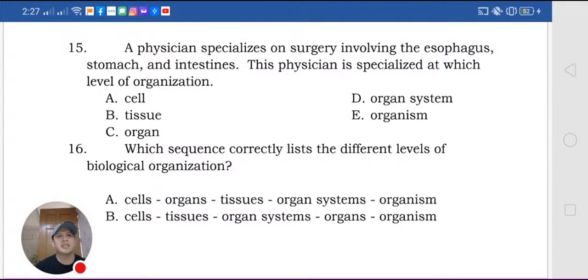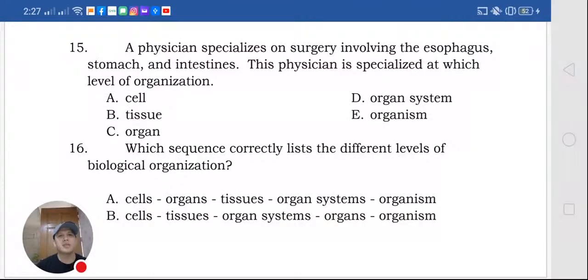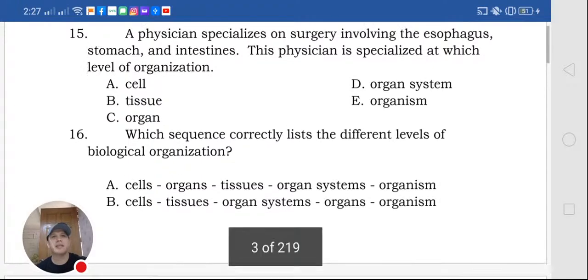Okay, next. A physician specializes in surgery in the stomach and the intestines. This physician is specialized at which level of organization? Cell, tissue, organ, organ system, or organism? What do you think? This physician specializes in surgery involving the esophagus, stomach, and intestine. So there are three organs in there. If it were only one, it would be organ, but there are three organs here. So this is the digestive system, and that's letter D, the organ system.